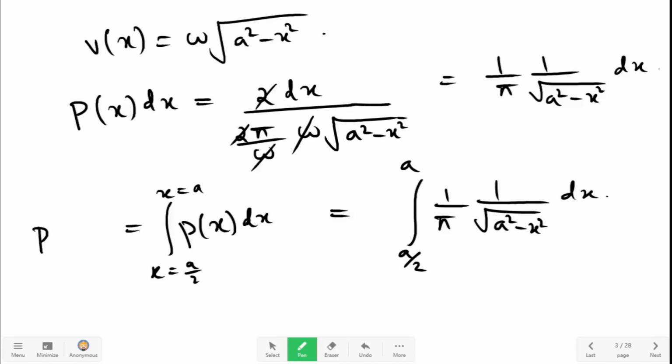Okay, let's do this. We can put x equal to a sine theta here. This will simplify the integral. But before that, I missed a plus or minus sign here in the formula for velocity. Velocity can be positive or negative as well, but when we take the modulus, only the magnitude is taken, so here there is no problem, but here you have to include a plus or minus sign.